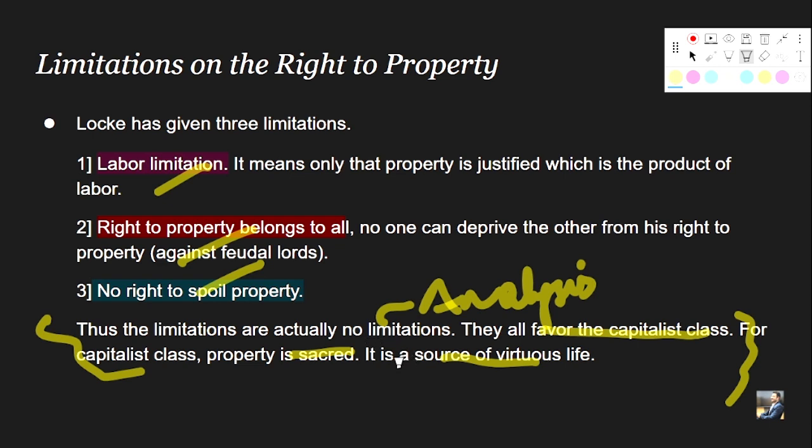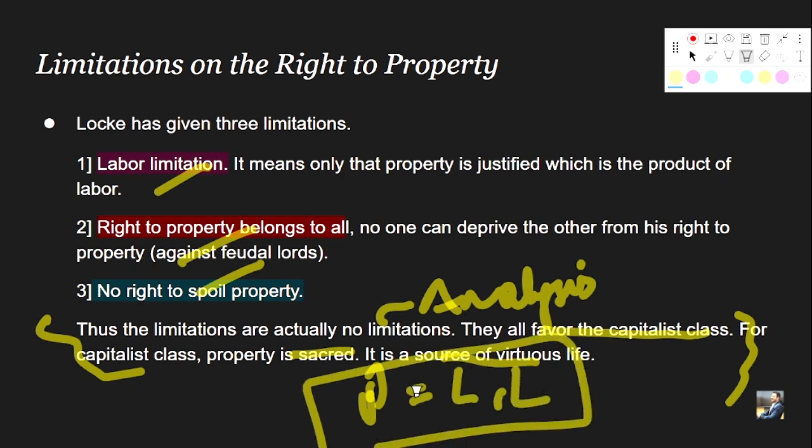It is the source of a virtuous life, right? We have just seen how he equates property with life and liberty, right? He is saying that if there is no property, there will be no good life, no liberty, and hence no virtuous life, and hence it becomes very sacred. It becomes very paramount for the capitalist class, right?